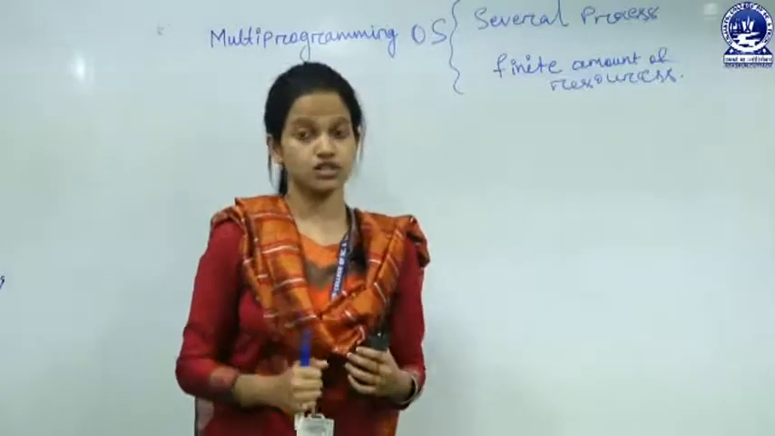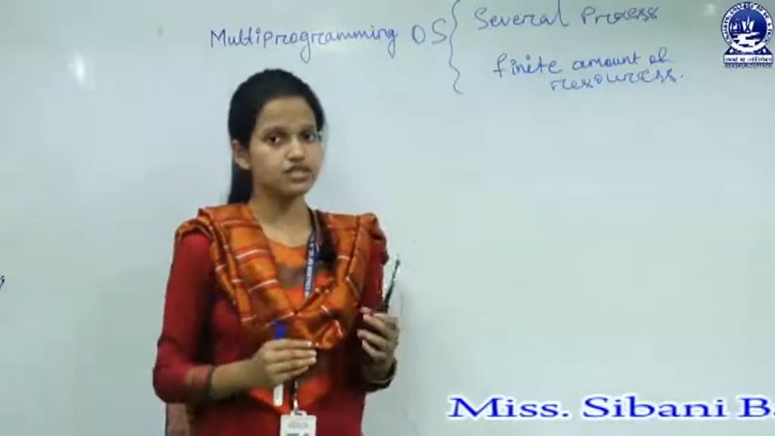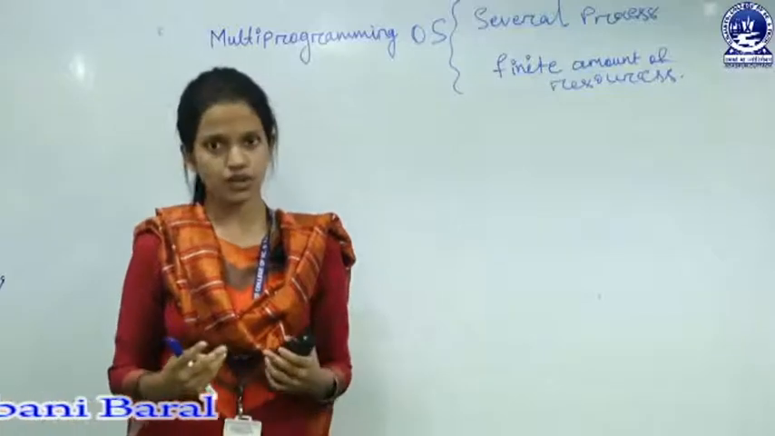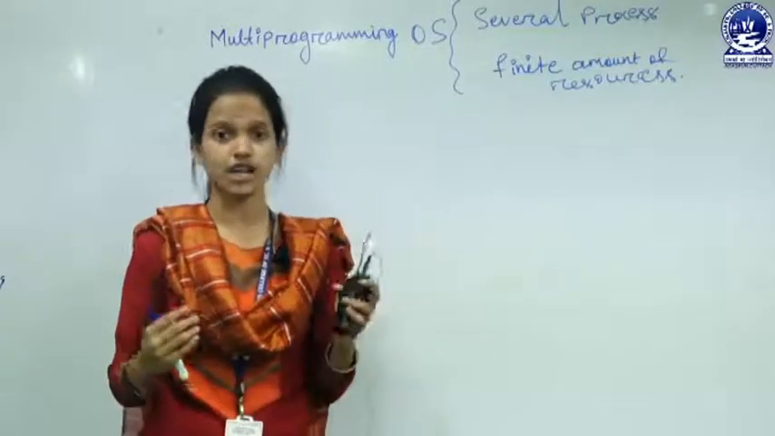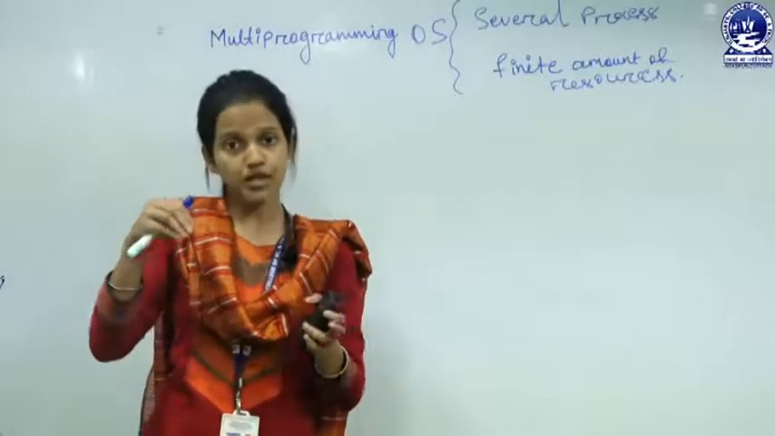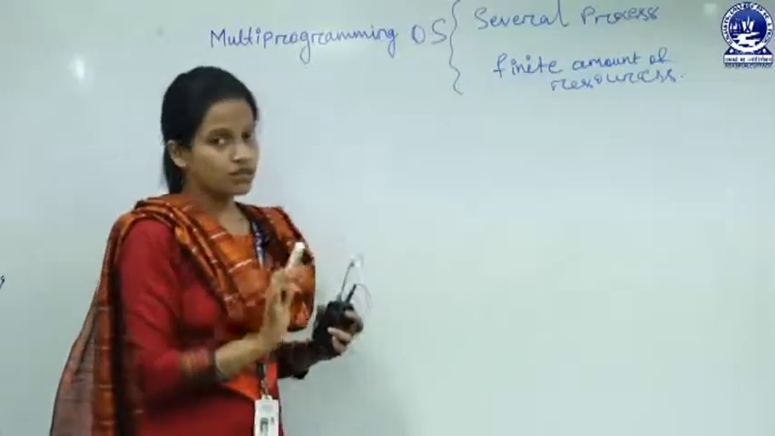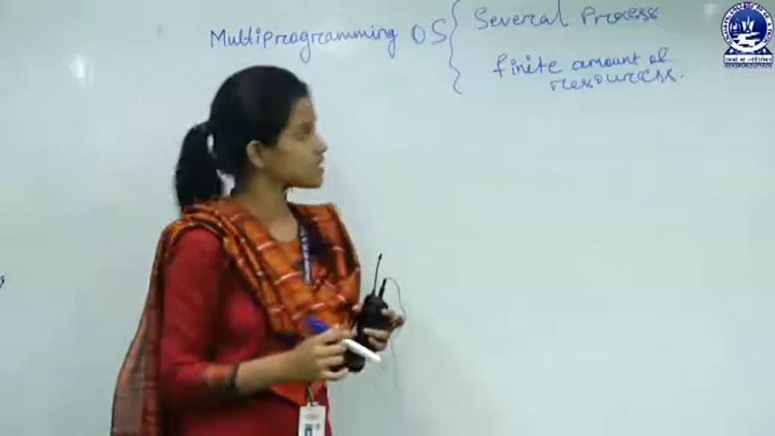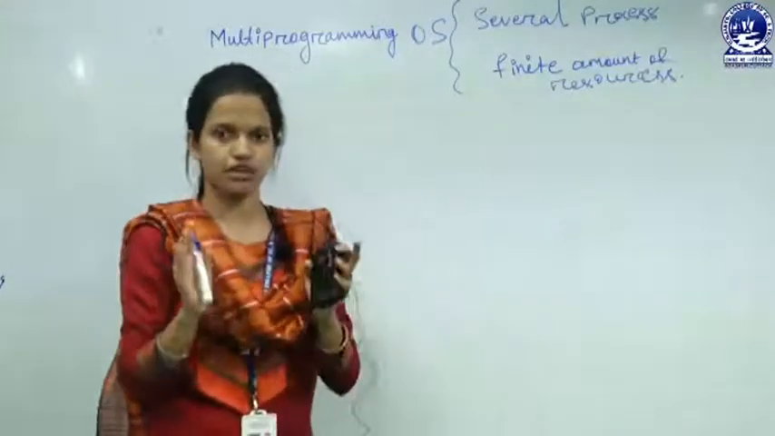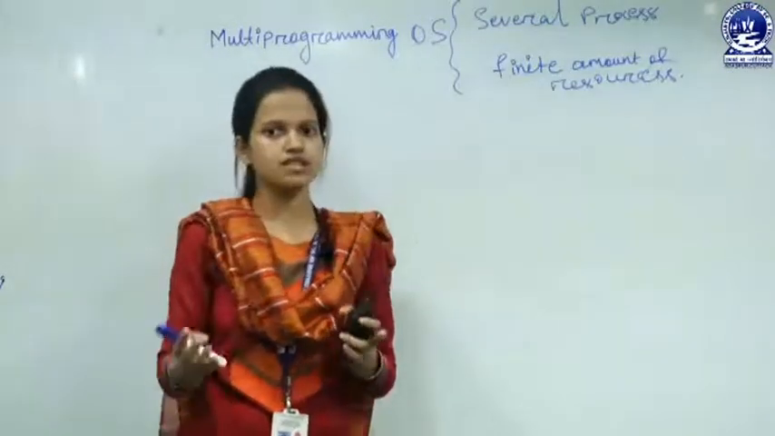How? Just see, in a multi-programming environment, in previous lectures I have already told you the types of operating system. There are multitasking operating systems and multi-programming, and in that lecture I told you about the multi-programming type of operating system, where multiple programs are there. So in a multi-programming environment, we have several processes and also a finite amount of resources. Our CPU, our memory, our input output devices are finite.